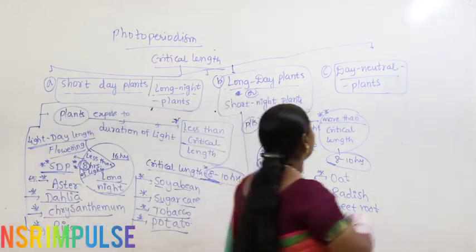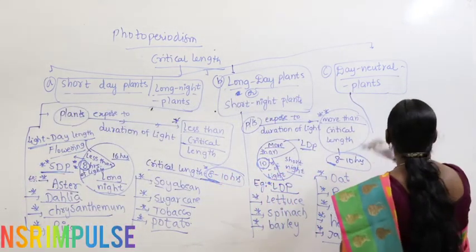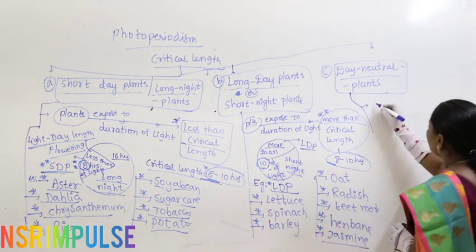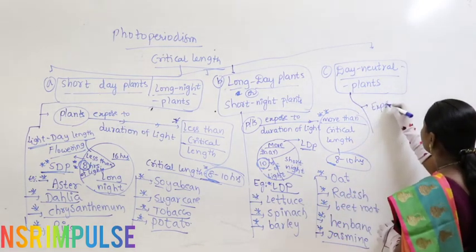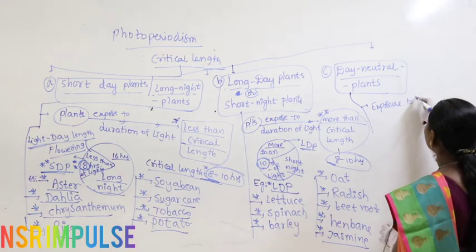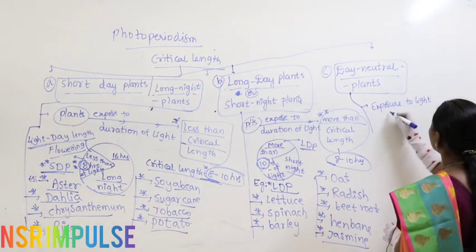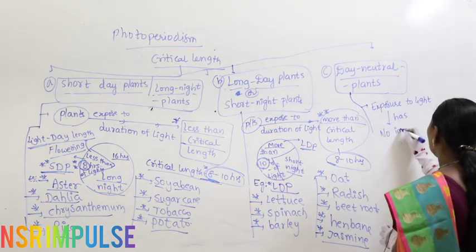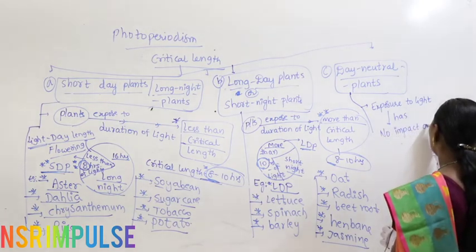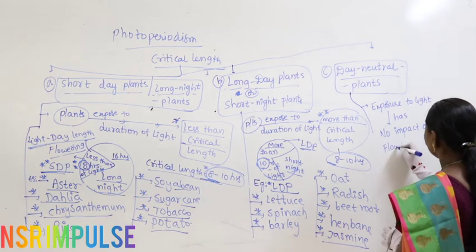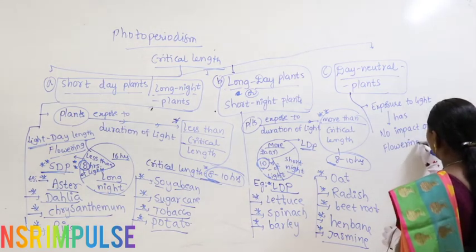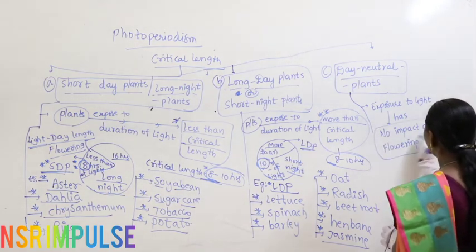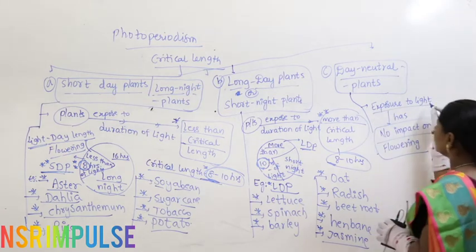Now, let us go with day neutral plants. What are day neutral plants? Here, exposure to light has no impact on flowering. Okay.